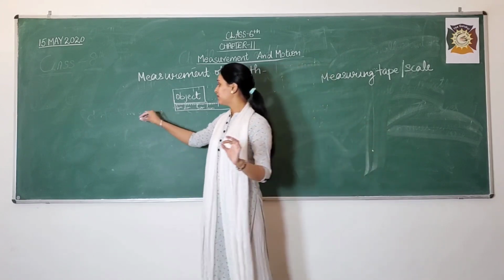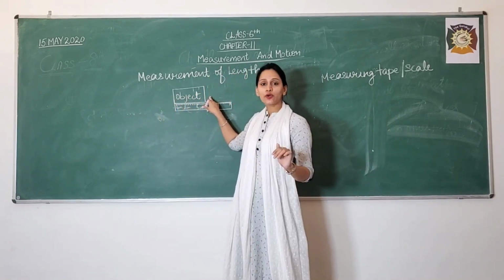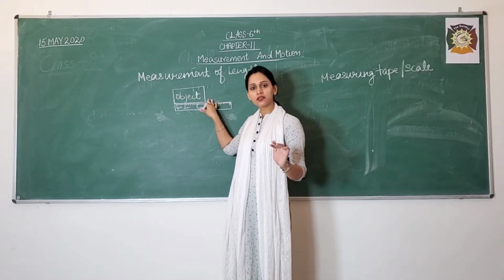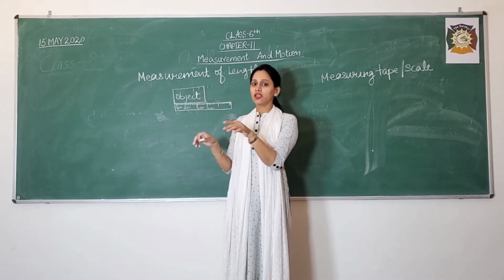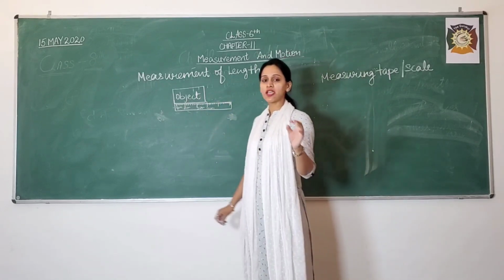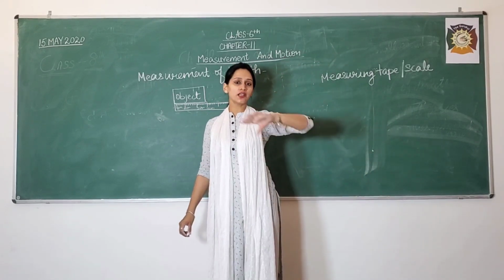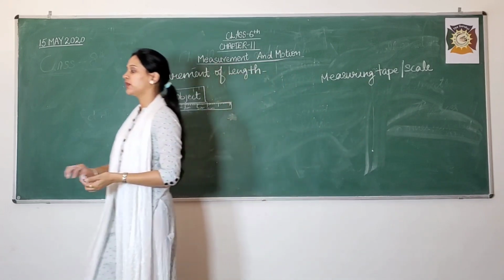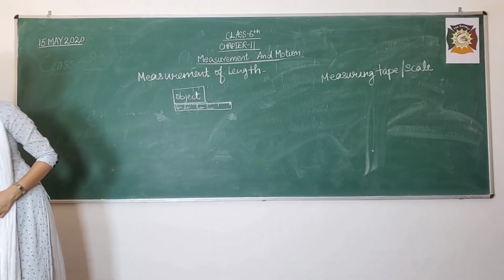Fine. Thereafter, this is a square object with 4 corners, and we are easily able to measure the length of this object. Suppose we have an object which is round or circular in shape. Now what will we do in that case?